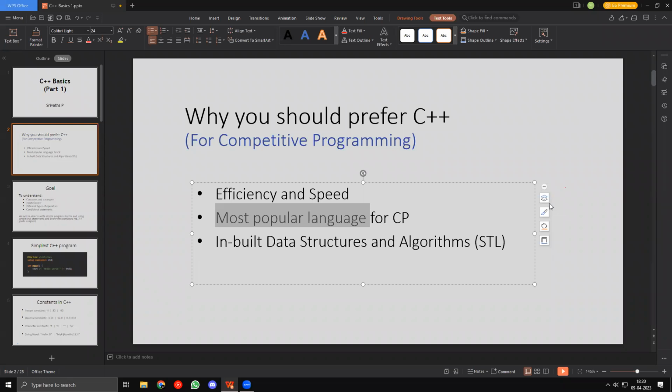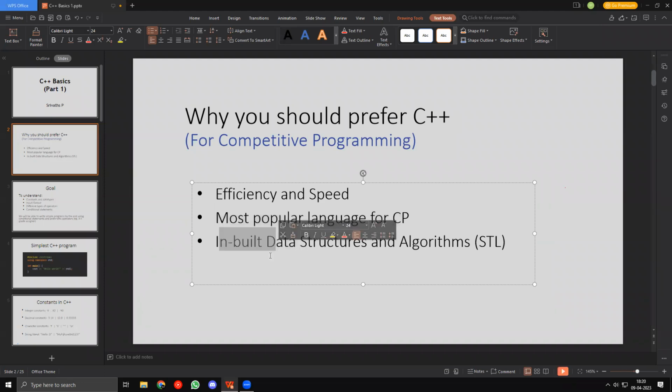Python has far fewer articles related to data structures and algorithms or CP. So you are bound to find more resources for C++ anywhere you search. For people who know Geeks for Geeks, for example, C++ is way more common than Python. That's another reason you should prefer C++.